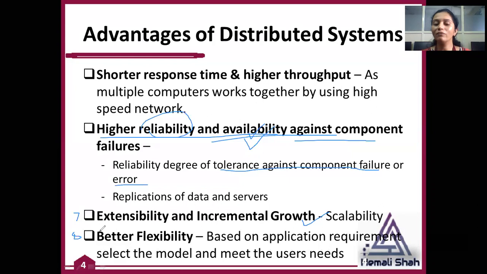If you want some web servers and some database servers in your system, then you can go for the workstation server model. If you want your results to process very fast and want very good performance in your application, at that time you can go for the process pool model. It is a third type of distributed system model. So based on your requirement, you can choose your distributed system model.